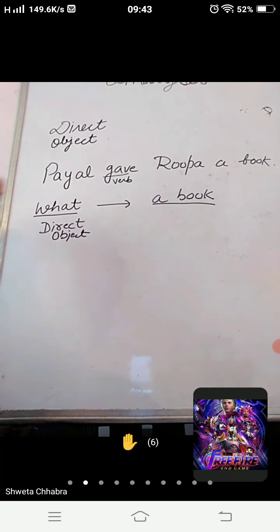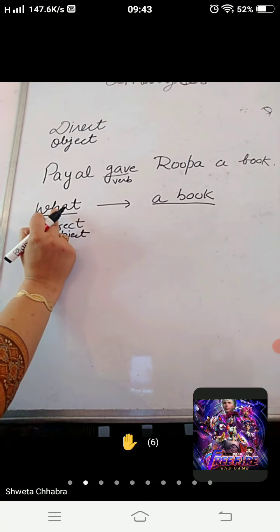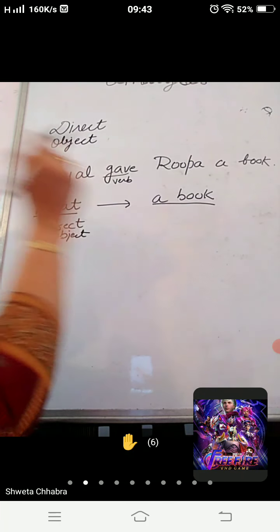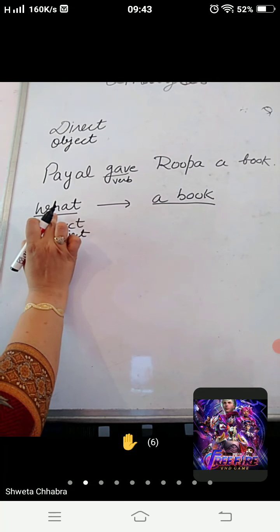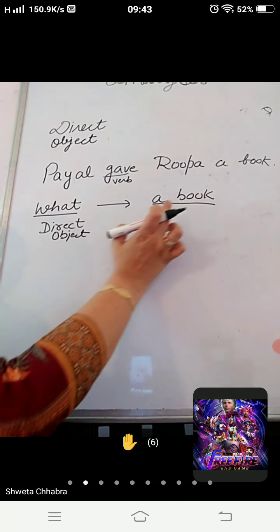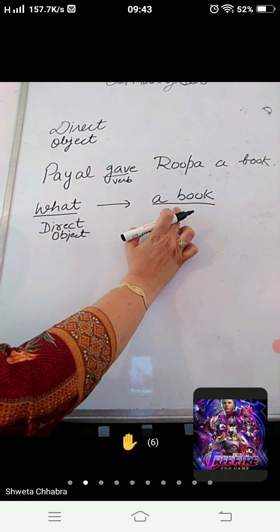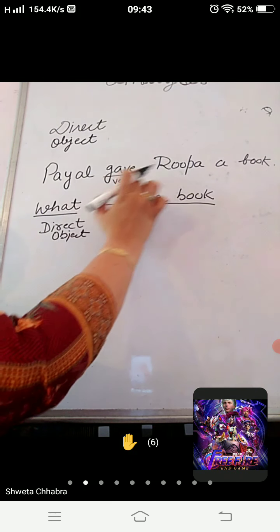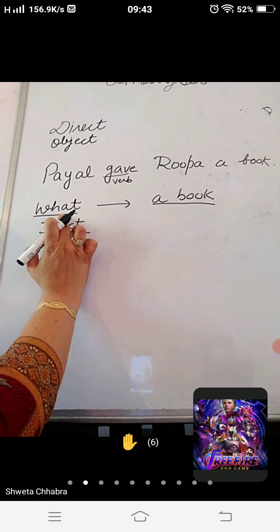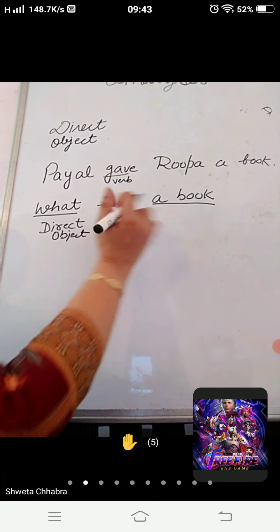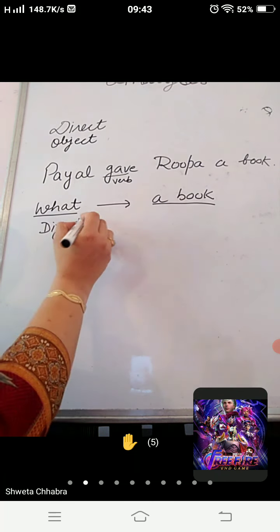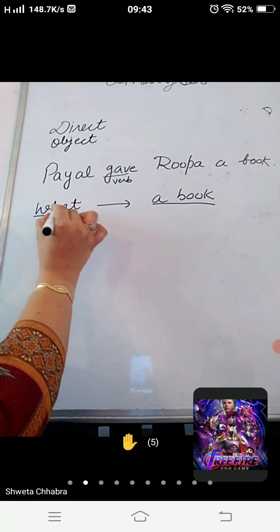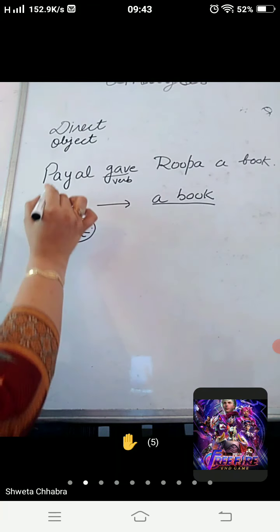You take any example, whatever question is asked in your paper, and put "what" on that and give the answer also. When you frame a question using what and write the answer, it directly gives the answer of the what question. Payal gave Rupa a book. What did Payal give? A book. So you are directly answering. When it gives the answer of what, it comes into the category of direct object.